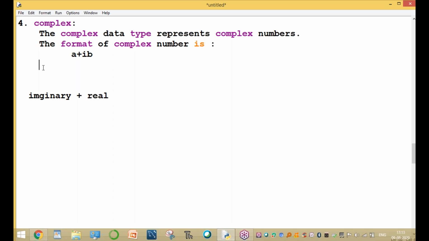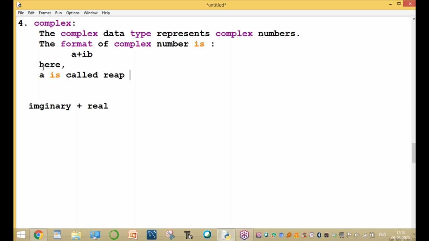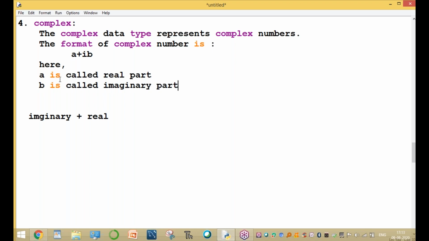Sir, here what is a and here what is b? Here a is called the real part, and b is called the imaginary part. In mathematics it is a plus ib, but in computer science, it is a plus bj. The format of a complex number is a plus bj format. a is the real part, b is the imaginary part.